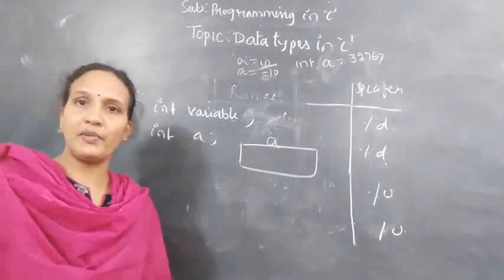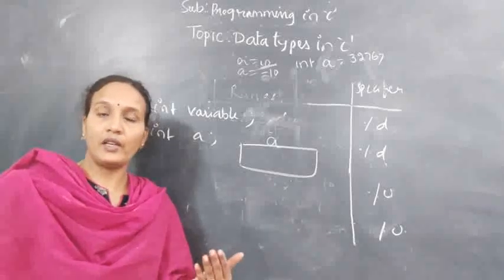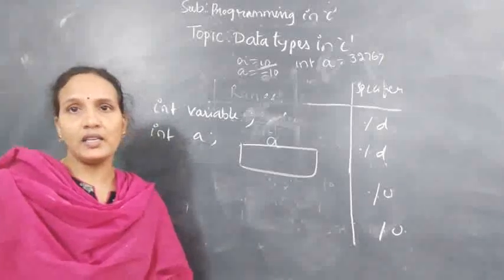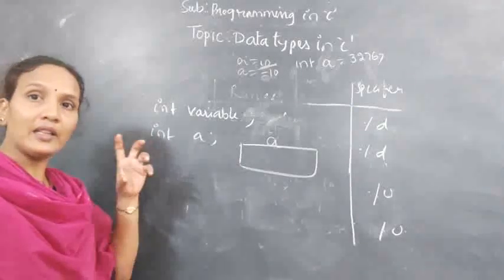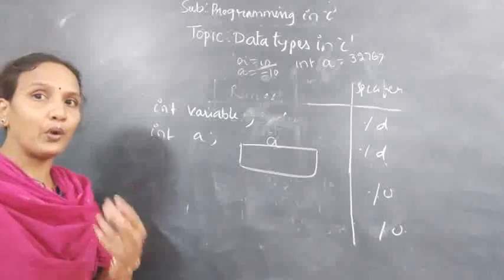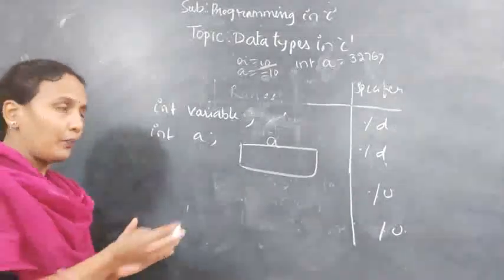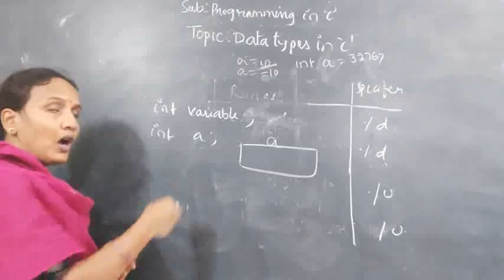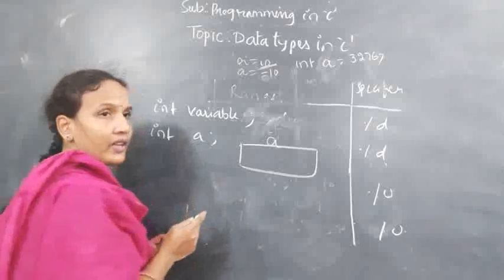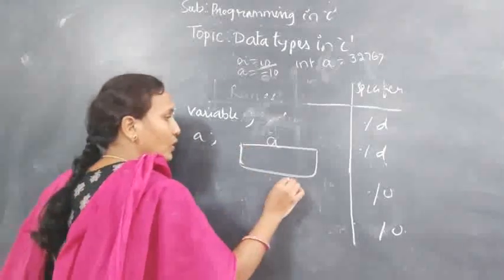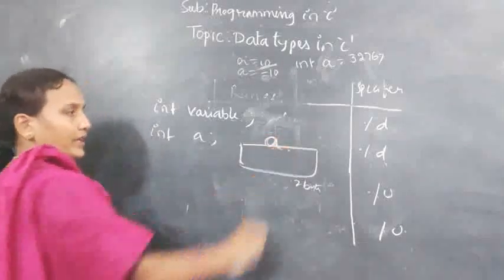As already explained, a variable name can be a, a1, like that, but it should not start with a digit. So it is a valid variable. Whenever you declare a variable in memory, you will get a block of memory to hold the value. Here, how much memory are we giving this variable? It is an int. Int means how many bytes? Already I have explained, 2 bytes. 2 bytes of memory this variable will get.